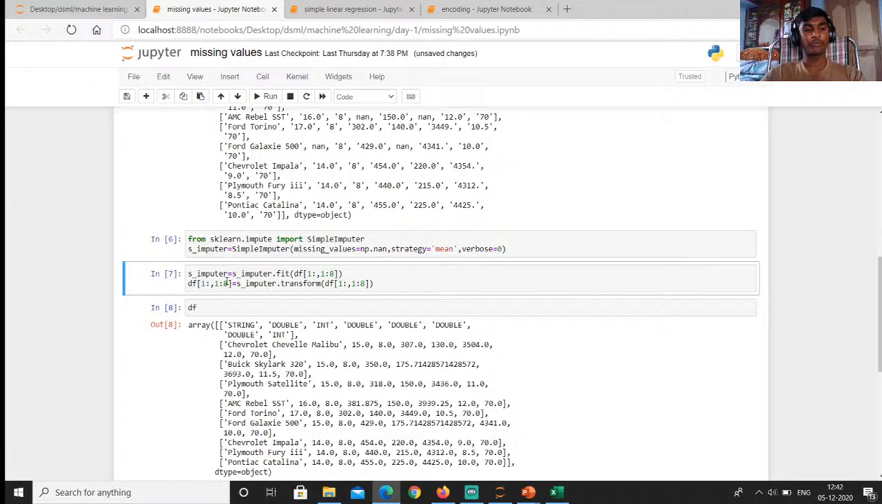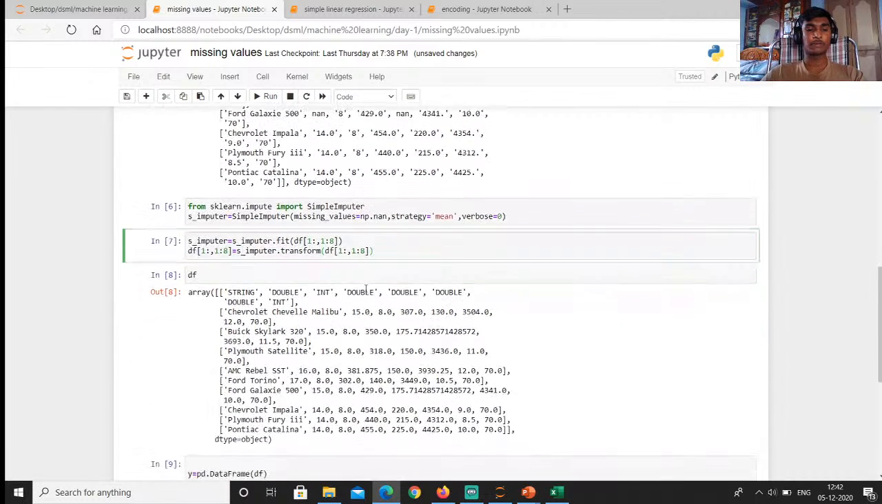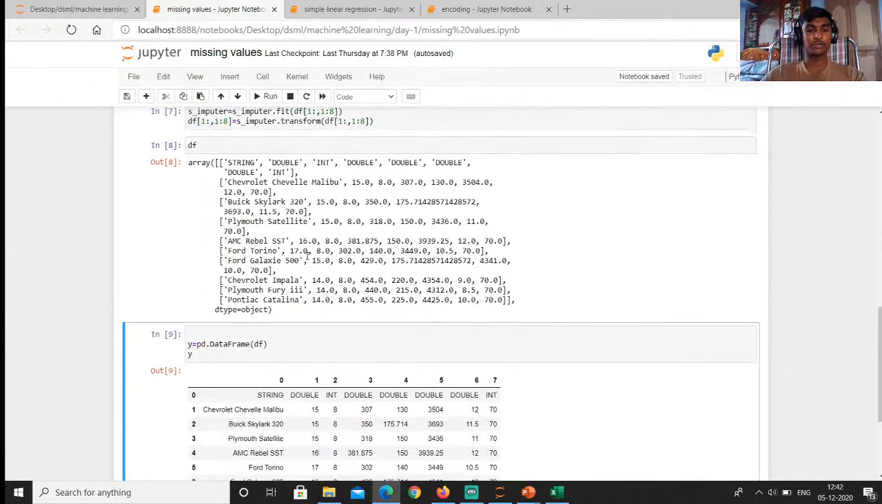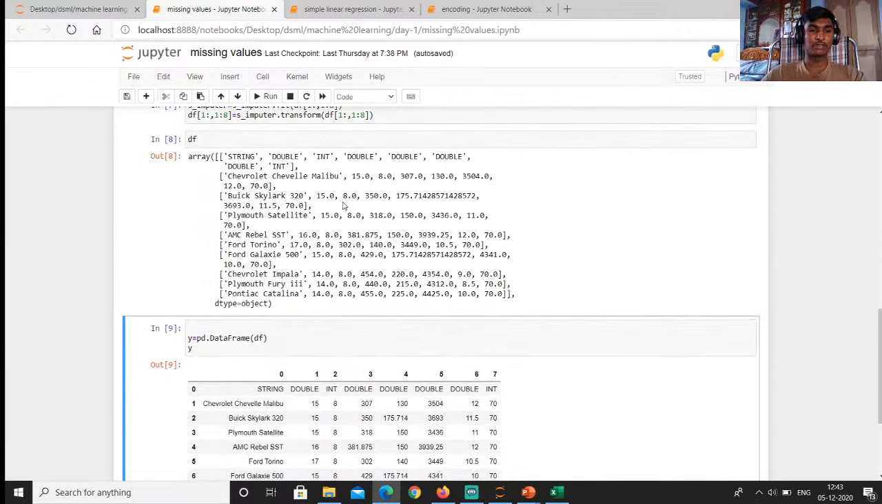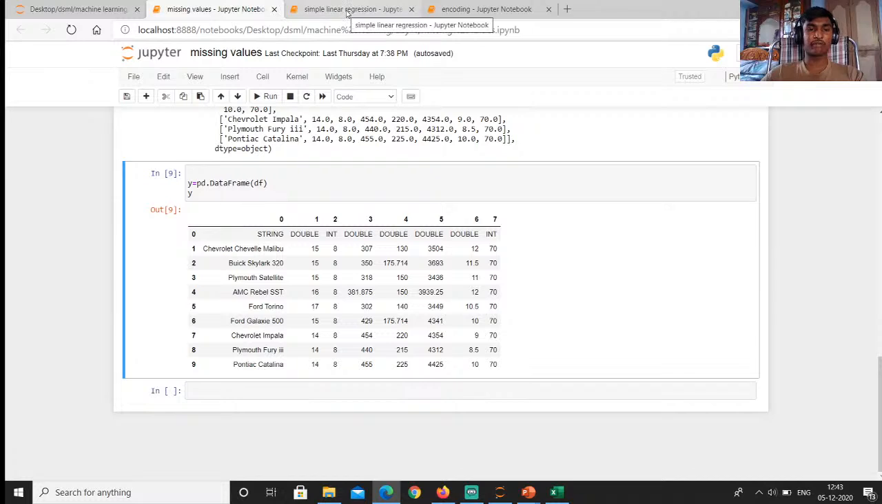In the next cell, we are calling s_imputer to store these imputer values. This is basic Python. You can understand this. We are taking from the first cell to the last cell, dropping the last cell. This is simple Python code where we call from the s_imputer variable. We can call the df variable. You can see that there are no missing values. The NaN values are replaced by the mean values. This is one type of method.